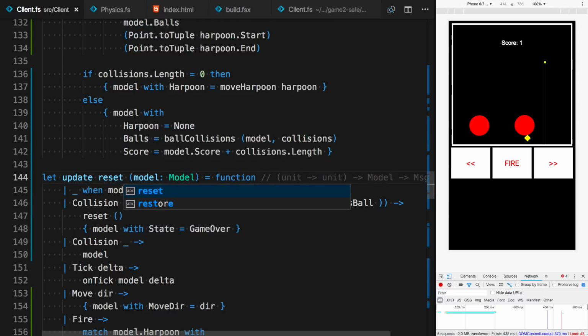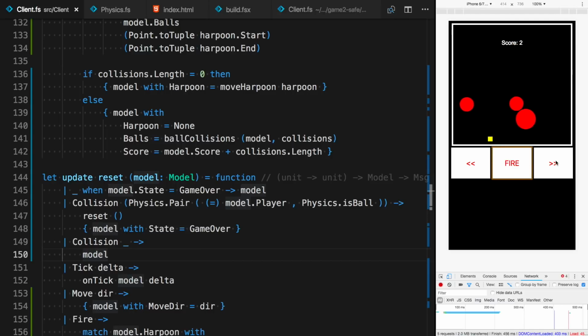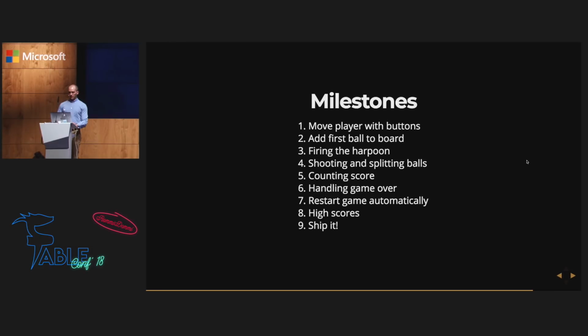Pass it over here. Right, so what happens now is that whenever I lose the game, it should start from scratch automatically. No matter how many points I get, the game restarts automatically when I lose. Okay, so point number 7 is done.